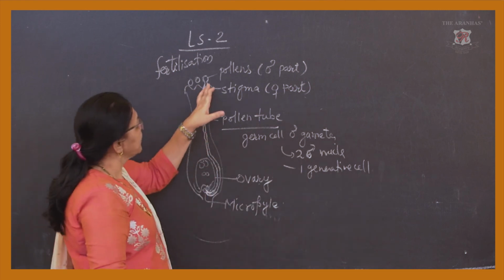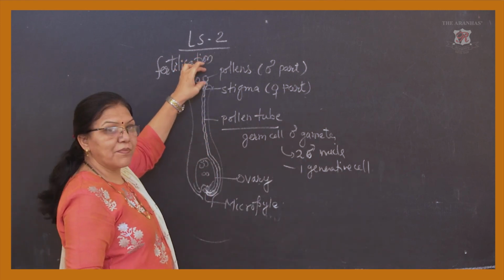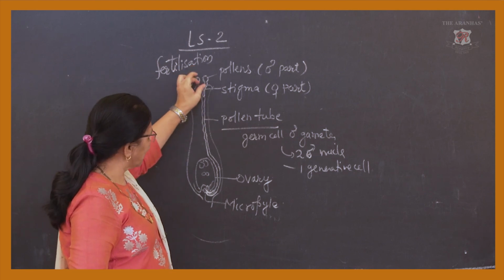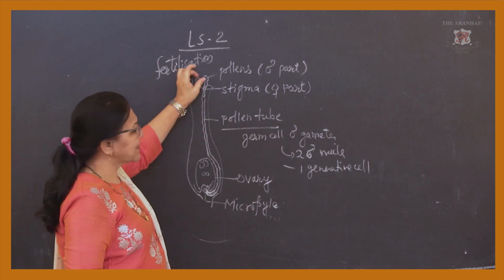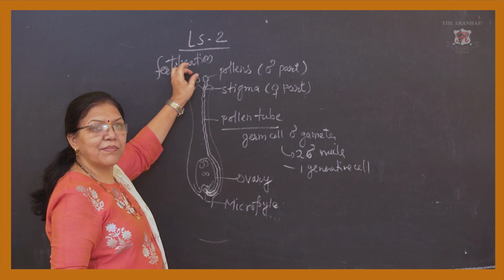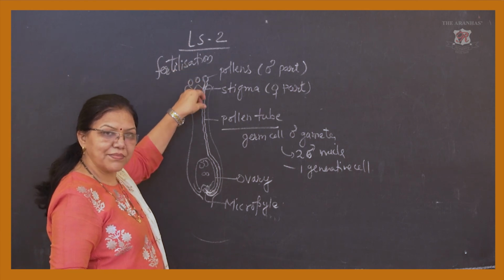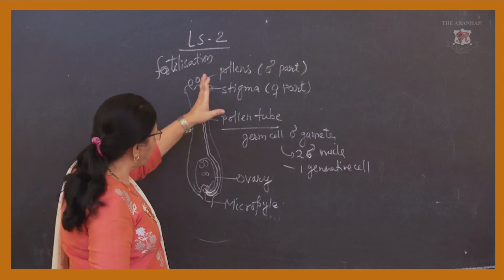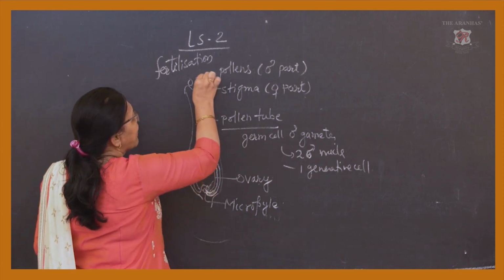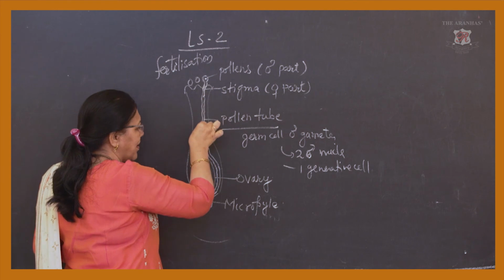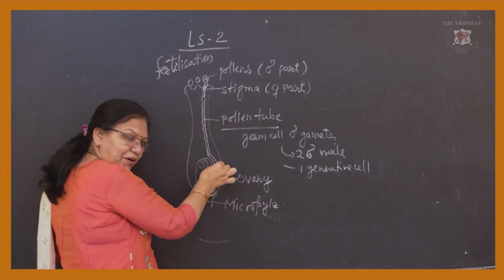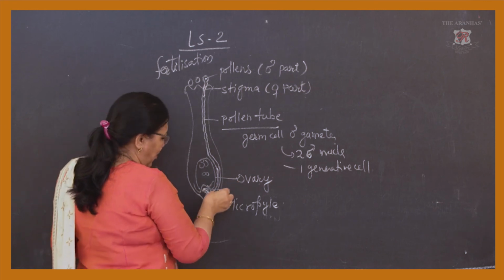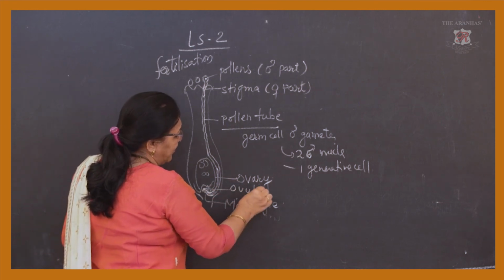Children, you understood that the pollens are dropped by pollination on the stigma. Not all the pollens grow into a pollen tube, but some of the pollens, by chemical means, secrete some chemical and enzyme, and the tube-like structure is formed. Now in this tube-like structure, they are having some male gametes which come with the help of this tube and fuse with the ovary, or we can say the ovule here.